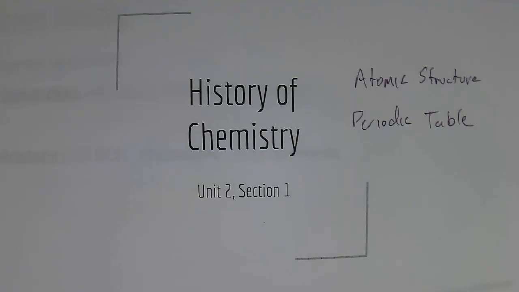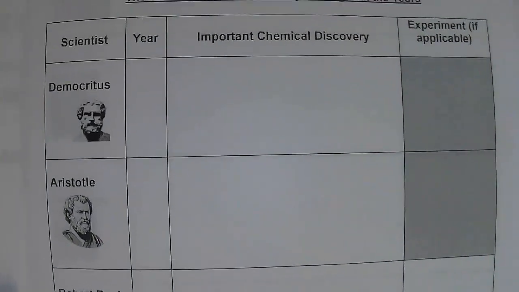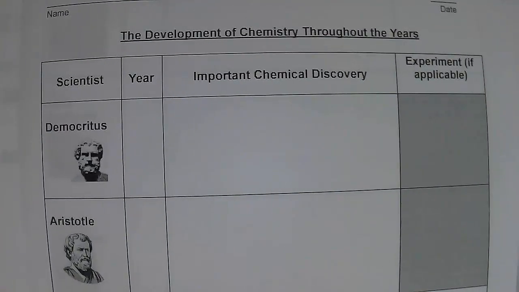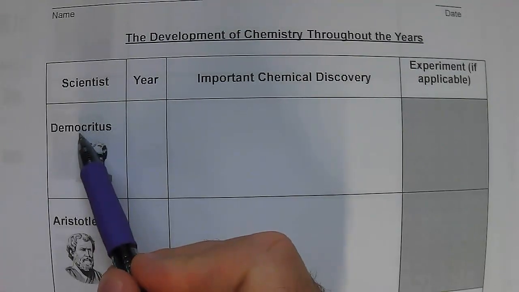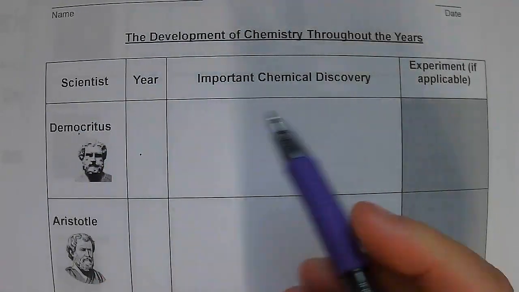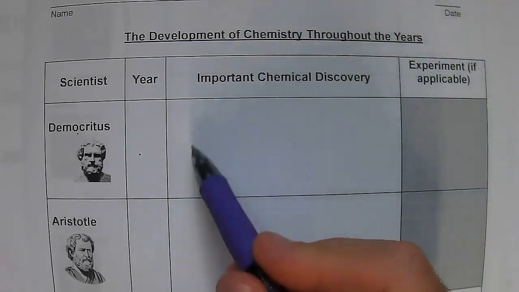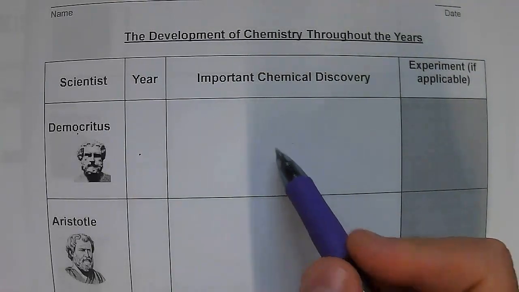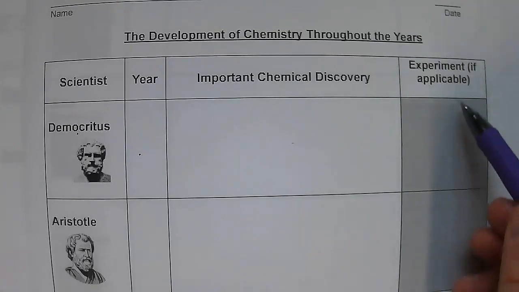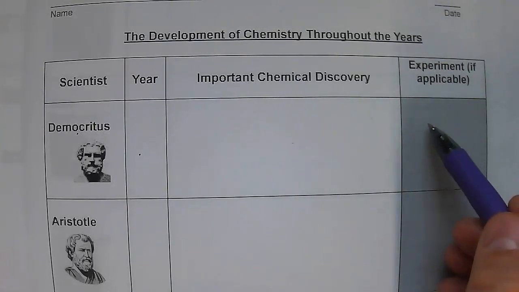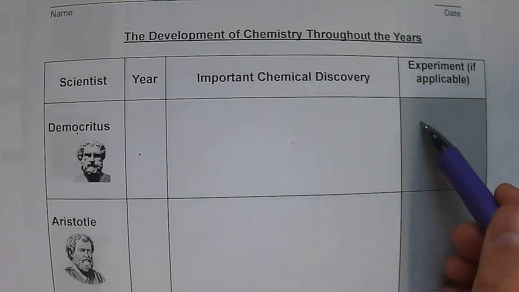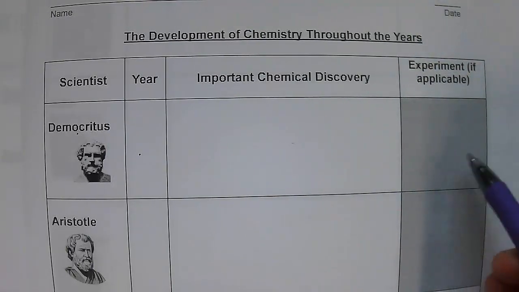And to give you an idea of maybe the way to keep track of this stuff, I have a sheet here for my students, that's how it's going to work. I would write down the person, the year, and what they discovered that was important. Okay, some keywords, and then if there was an experiment that was named or something that was important, then you can put that in this box over here.